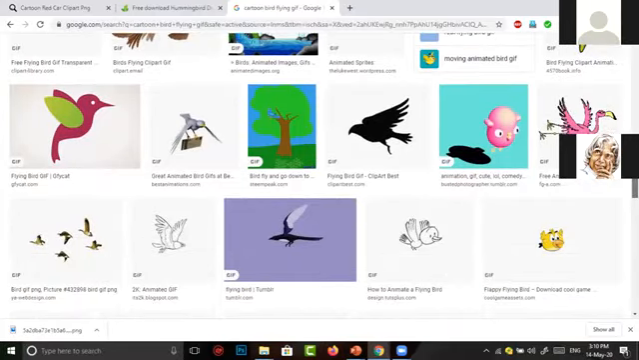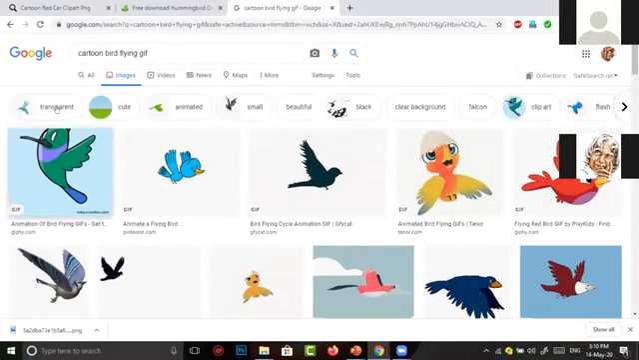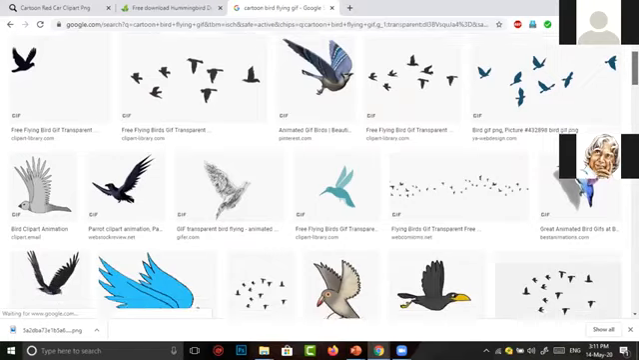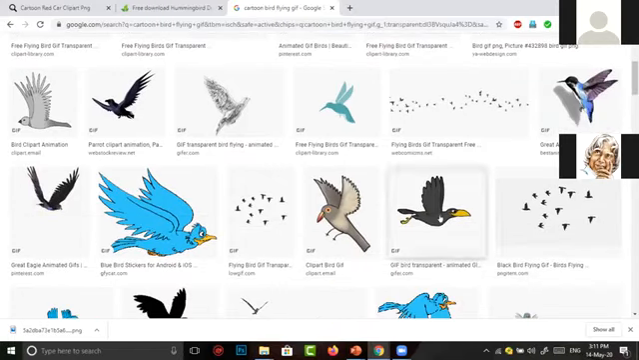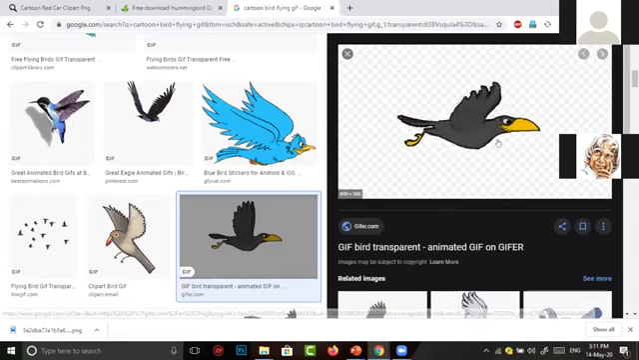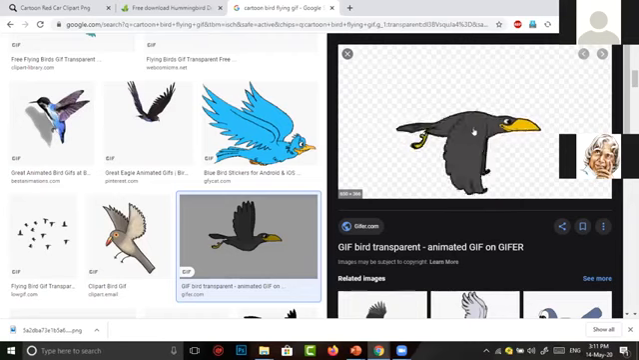I think you can move down. Here it is. This is the bird we have used in our demo video. So I select this image. So this image is a bird with some wing movements. It will look very nice if it is in our scene.